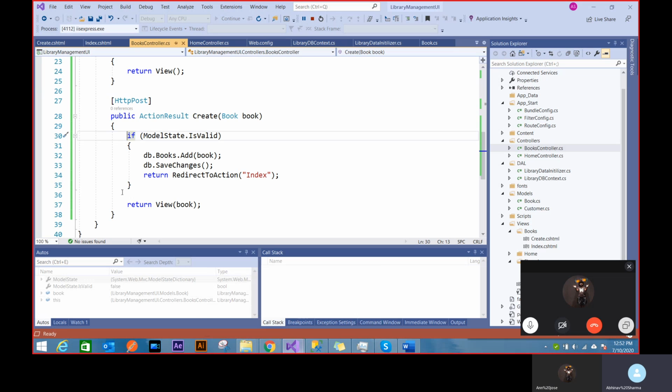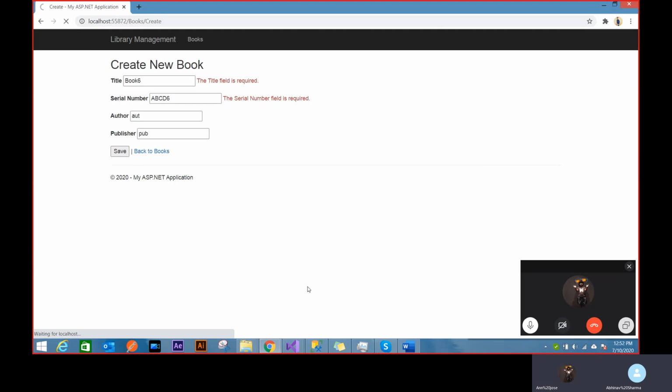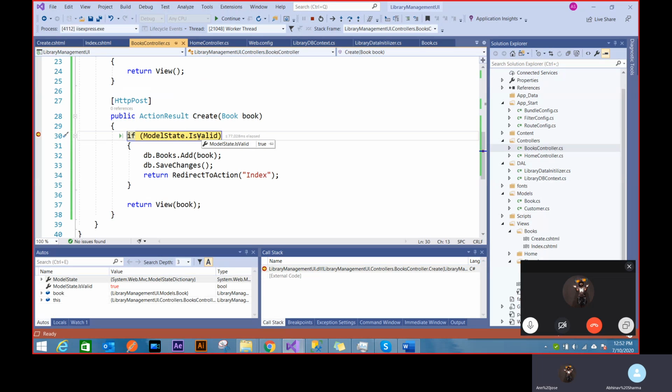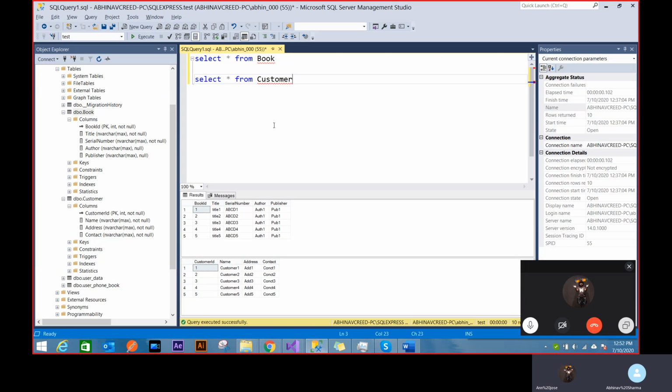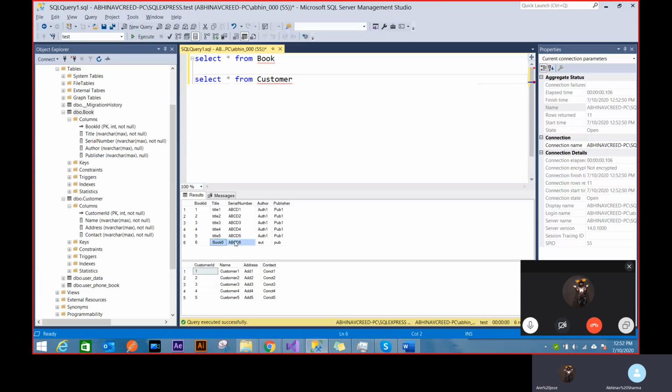Now let's put a breakpoint again. So let's do a save button now. So you can imagine that my model state is valid now, right? And if I add into books, it still won't change my database. This is a very important strong takeaway: you can't really change the databases unless you make it save changes. It won't really work. So as soon as I do F10, now I would get the new record. You see, it's added automatically as soon as I add save changes.